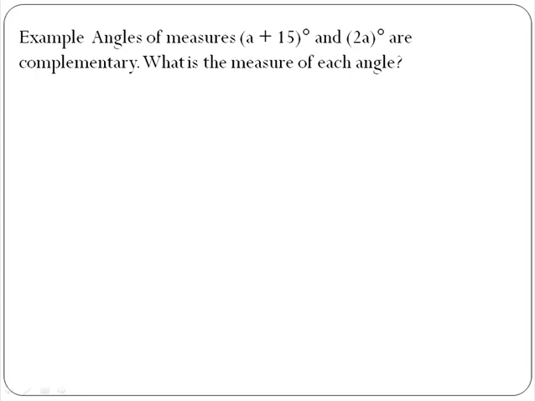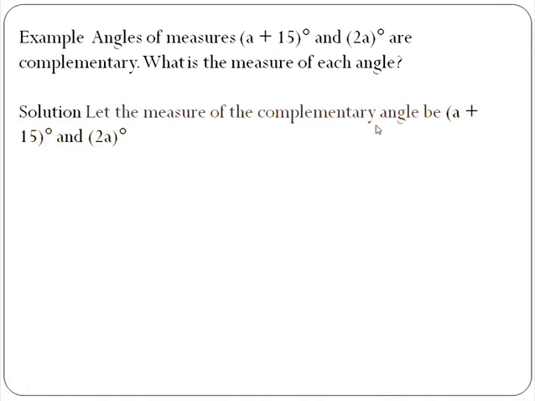Now next, solve the example given there. Angles of measures a plus 15 degrees and 2a degrees are complementary. What is the measure of each angle? Now here, if you look at the measures of these angles, they are given in the form of expressions. You have already learned about algebraic expressions in the previous year. Now as the measures of these two angles are given in the form of expressions, we will write the given part first. Let the measures of complementary angles be a plus 15 degrees and 2a degrees. So we will write as it is.